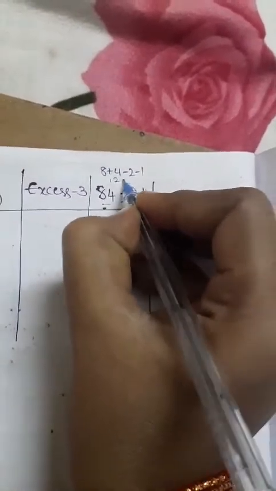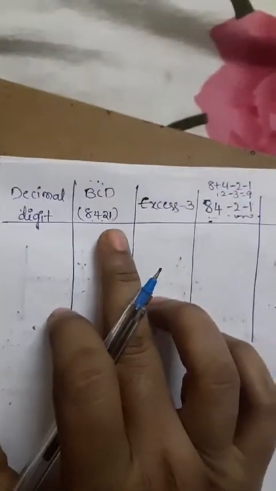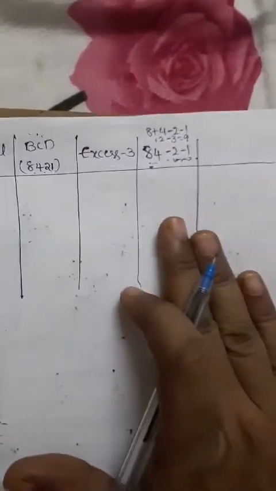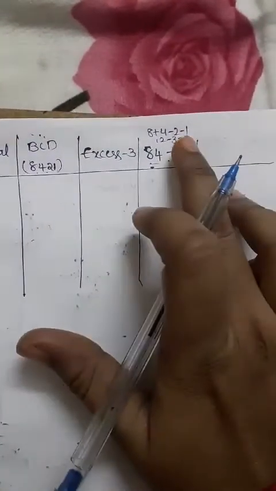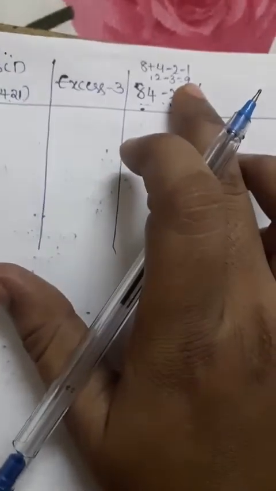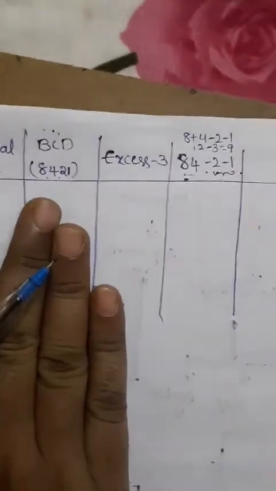So finally we get 12 minus 3, which is 9. The 8421 code is completely the binary equivalent number, while this one is related to the binary equivalent number with the 9's complement. So the weight of this 84 minus 2 minus 1 code is only 9. This is somewhat different as compared to 8421.